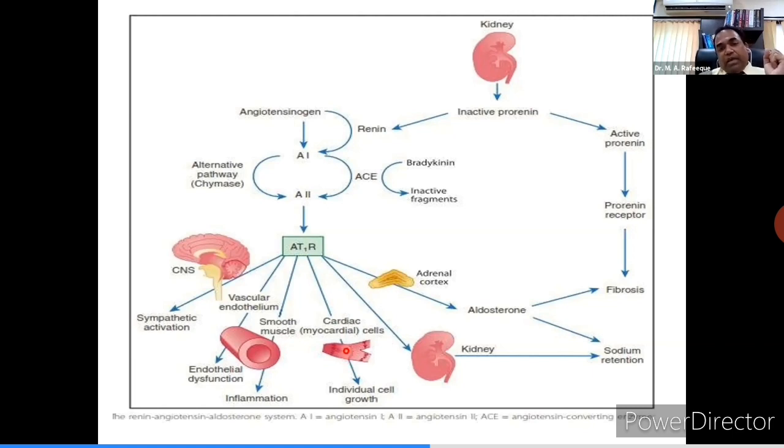So often we prescribe angiotensin receptor blockers for reducing left ventricular hypertrophy. And by acting on the kidneys, it causes sodium retention, increasing total blood volume and raising blood pressure. Similarly, on the adrenal cortex, it has the tendency to release aldosterone, which causes sodium retention and arterial wall fibrosis. So this was the renin angiotensin system, whose abnormality or malfunction is responsible for developing hypertension.